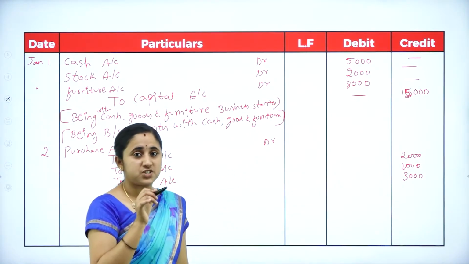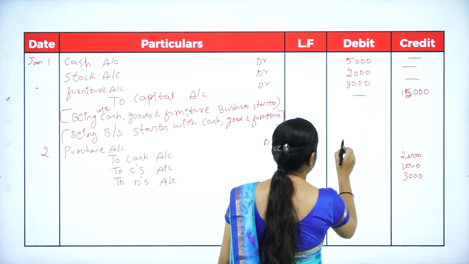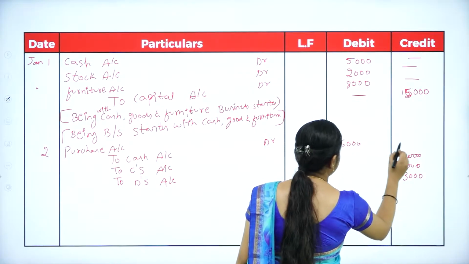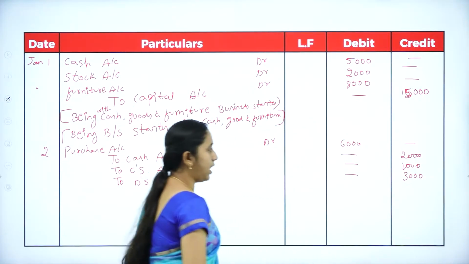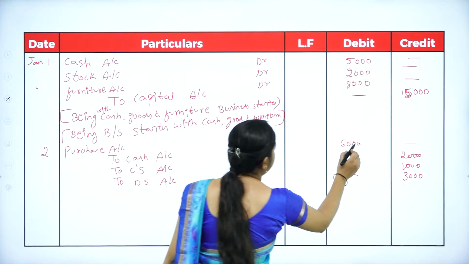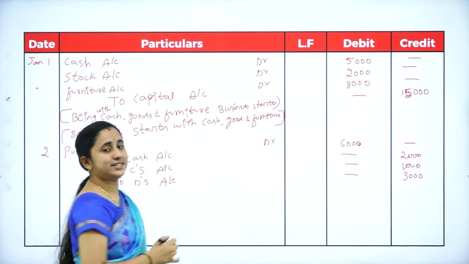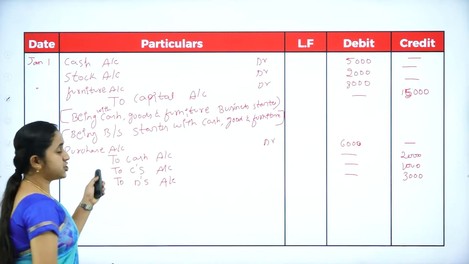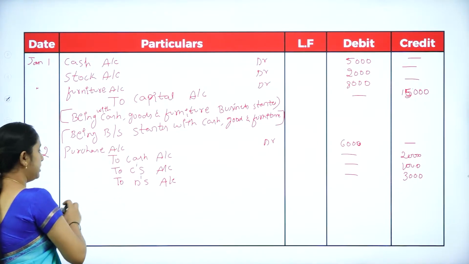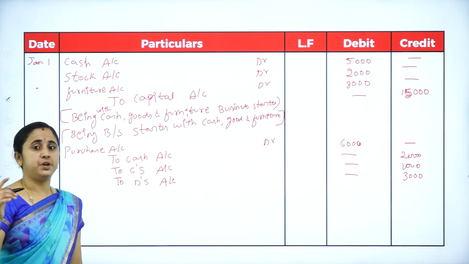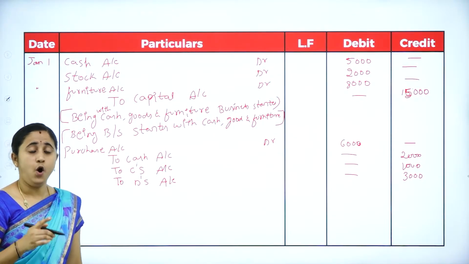The total purchase is 6000. So here also debit and credit are balanced. After finishing the purchase entry, you need to write the narration, being goods purchased for cash as well as on credit